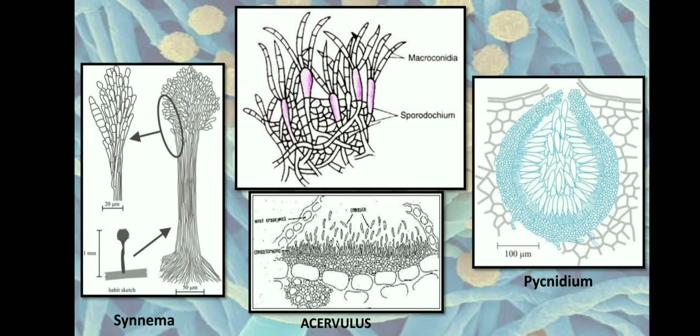Apart from the coremium, there are other types of conidiophores as well, like the sporodochium. In the plural form, it is called sporodochia. It is a small and compact mass of hyphae. Here what happens is the hyphae form a base, a hyphal bed. A lot of hyphae come together and form a bed-like appearance. This is called a sporodochium. This hyphal bed is a compact mass of hyphae.